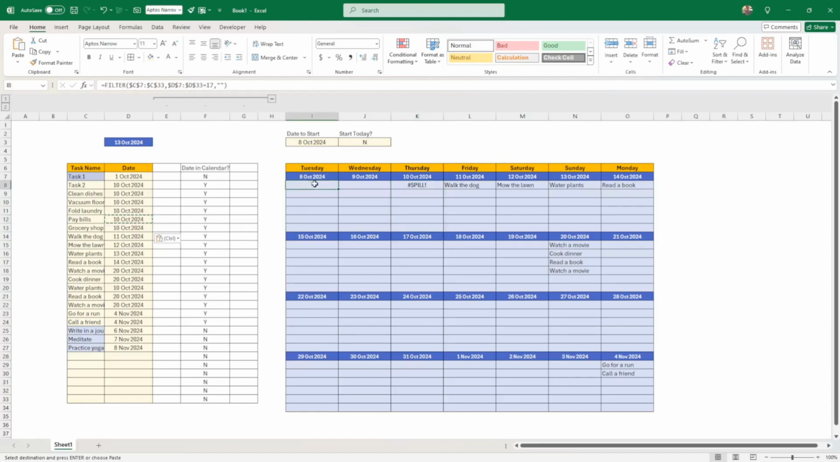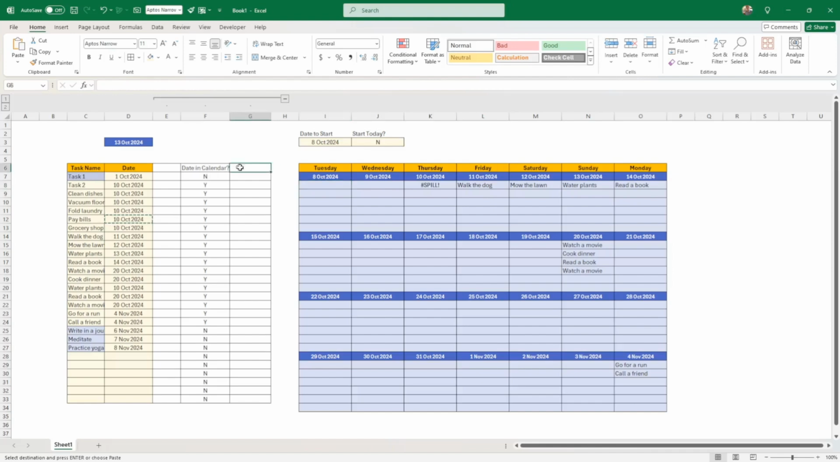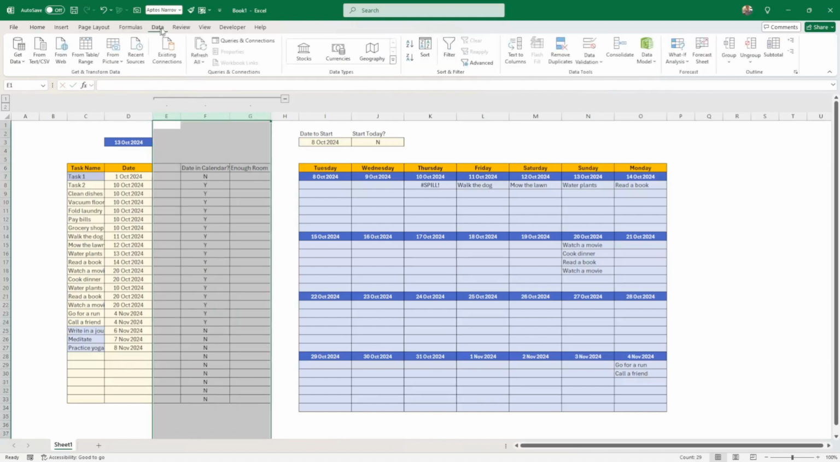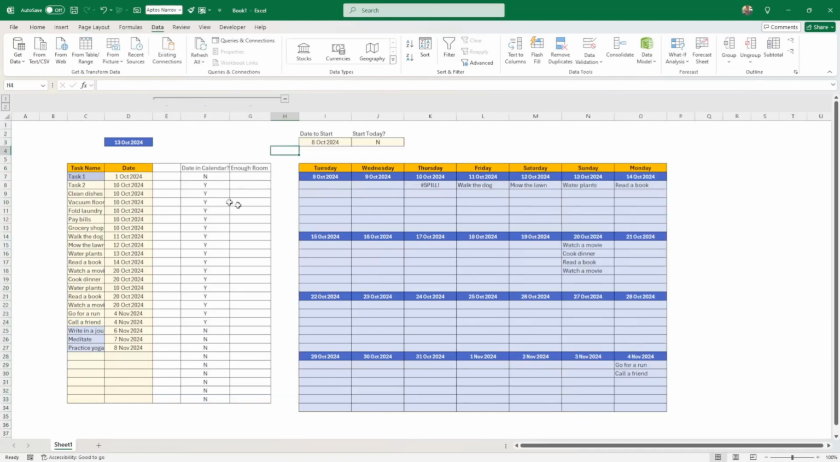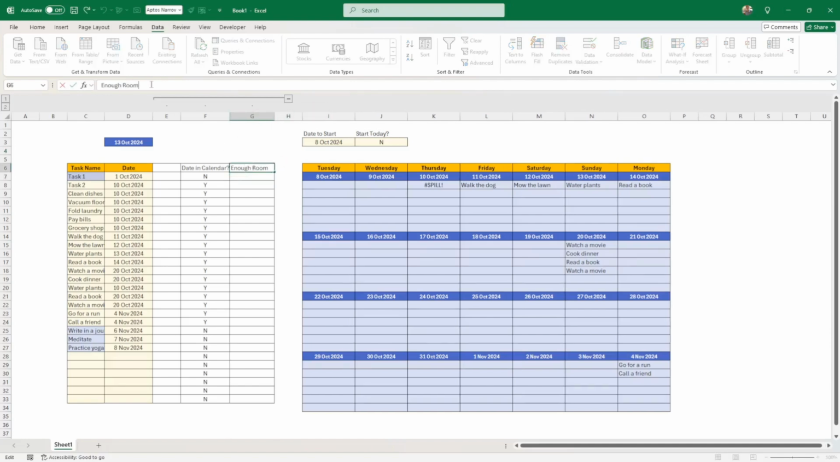So I need to be able to check if there's enough room, and I'm just going to create a column called enough room. So remember this, I just select the columns, go to data and group. So this way I can hide them on the final thing. So don't worry, here that can be ugly. This is our playroom. Enough room. Okay, so how do we do this?